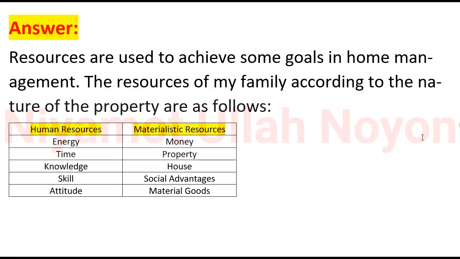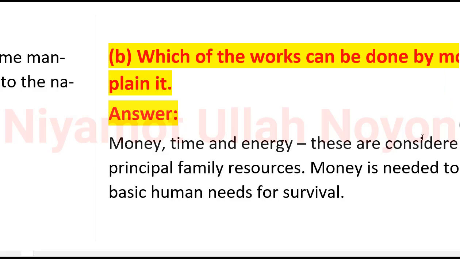In human resource, there are several examples like energy, time, knowledge, skill, attitude. In materialistic resources, the examples are money, property, house, social advantages, and material goods.